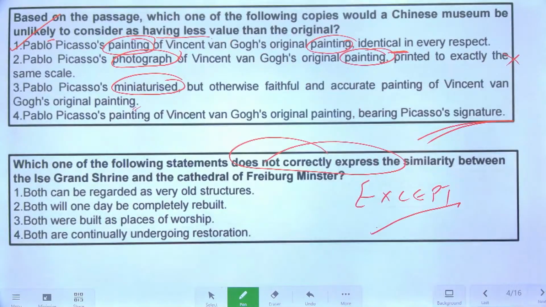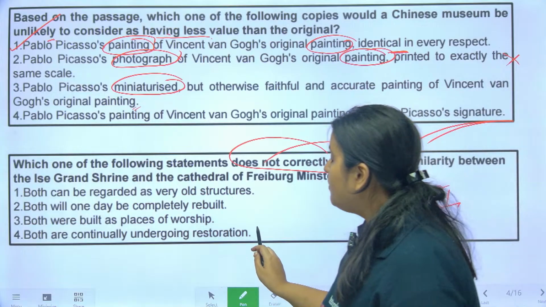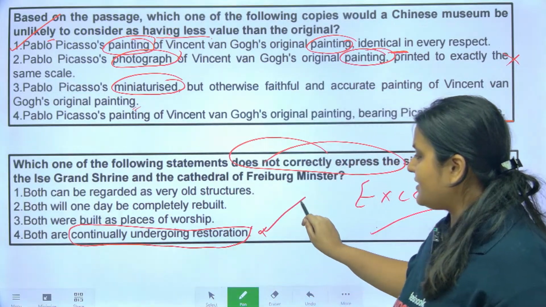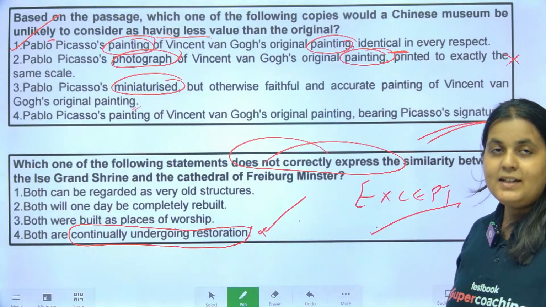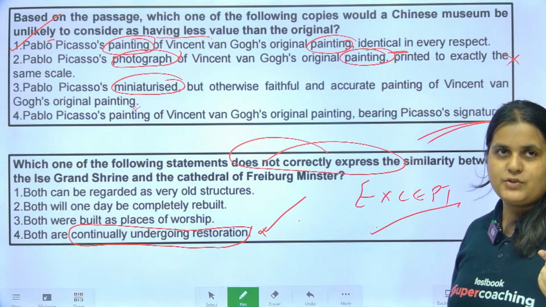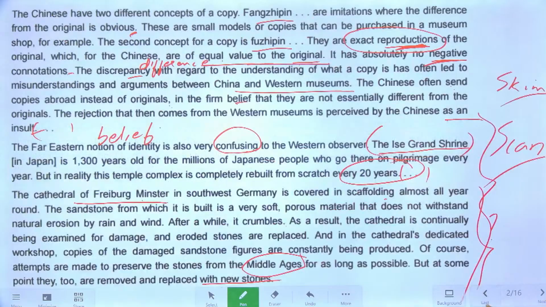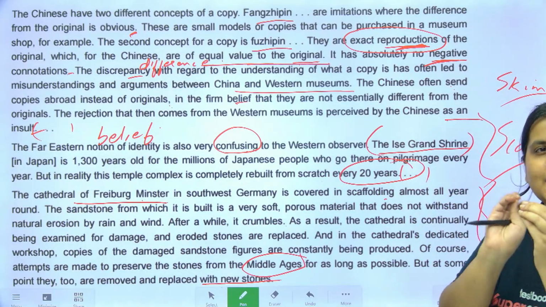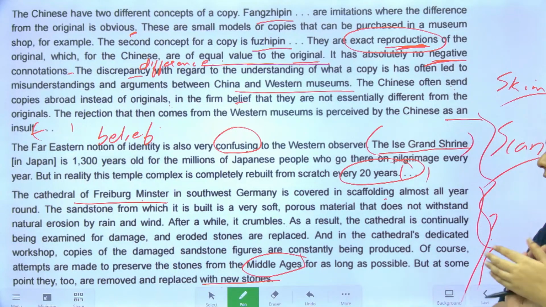Okay, अब आप ये option देखो. Both are continually undergoing restoration. Answer is this, guys. वो जो cathedral है, that is continually undergoing restoration. अगर आप देखोगे restoration मतलब सिर्फ ठीक ठाक करना, continuously कुछ ना कुछ repair work चलता रहता है.